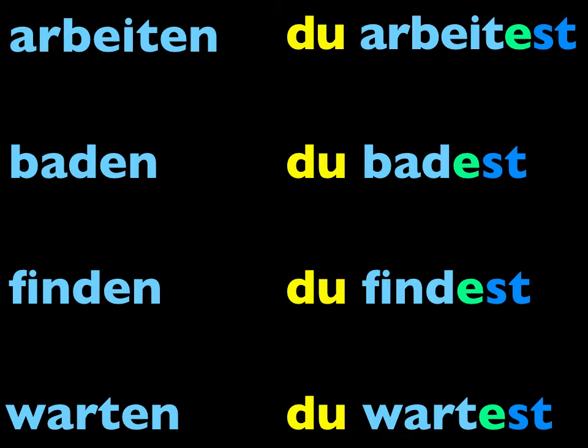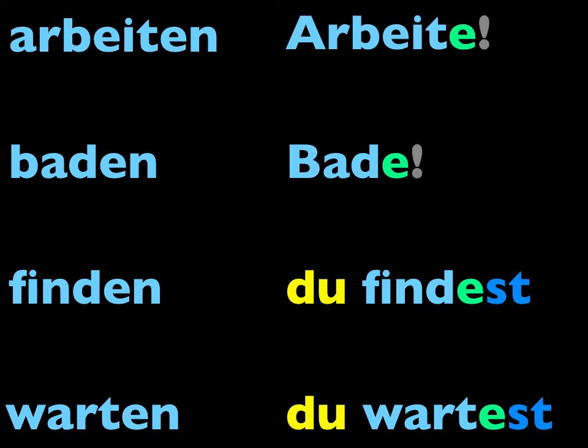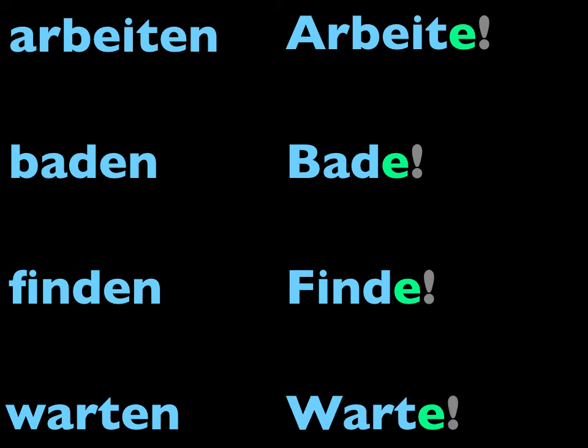Good. These four verbs again had an extra e added for pronunciation's sake. But guess what? We're still only going to take off the st. So make the command. Arbeiten, arbeite, baden, bade, finden, finde, warten, warte. Good job. We'll learn how to make informal commands of verbs with spelling changes in the next lesson.